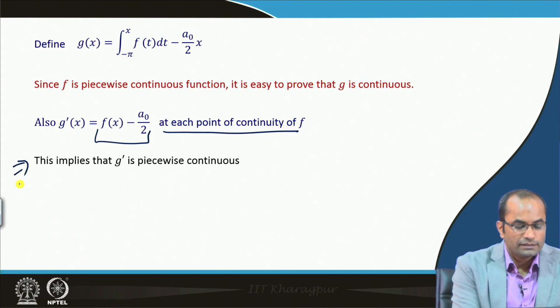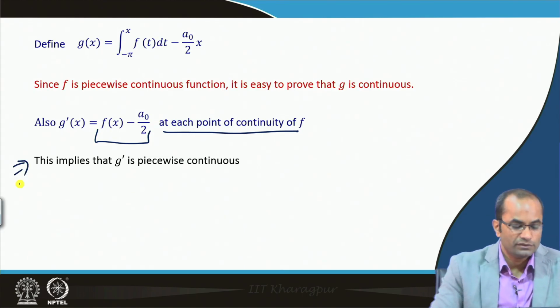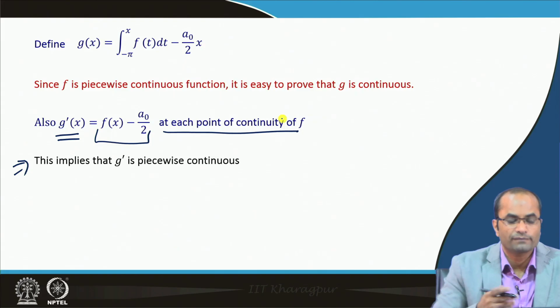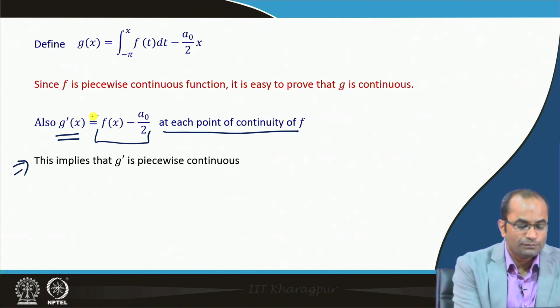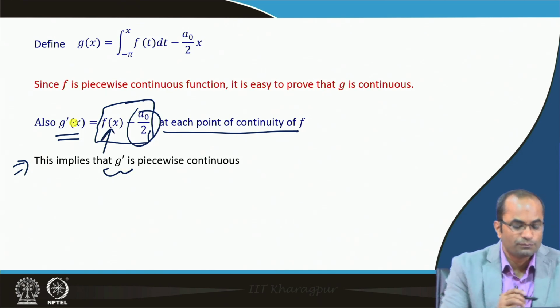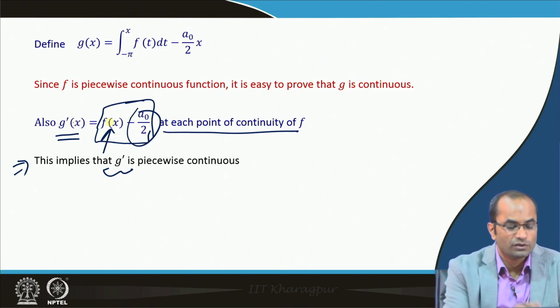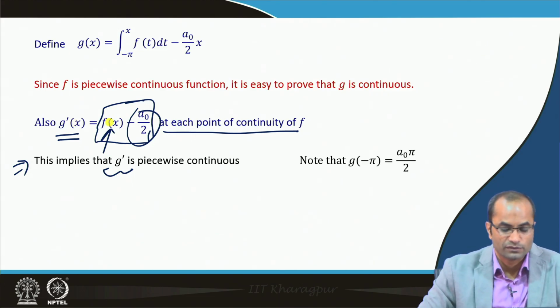So, this implies that g prime is piecewise continuous, because g prime is equal to f minus a constant term, and f is piecewise continuous.